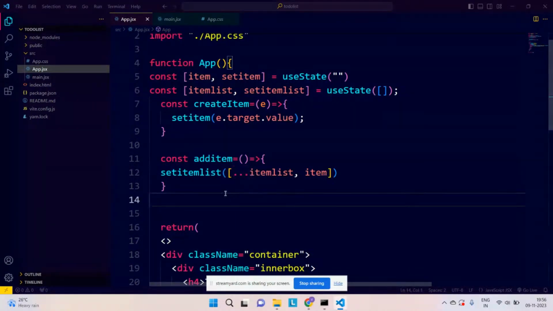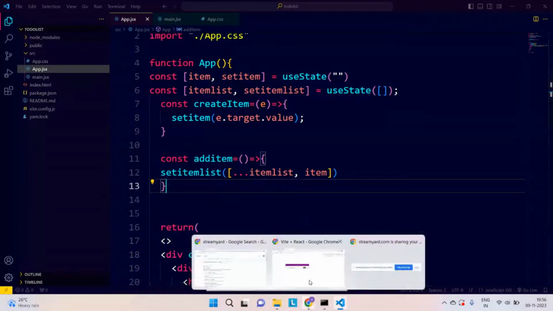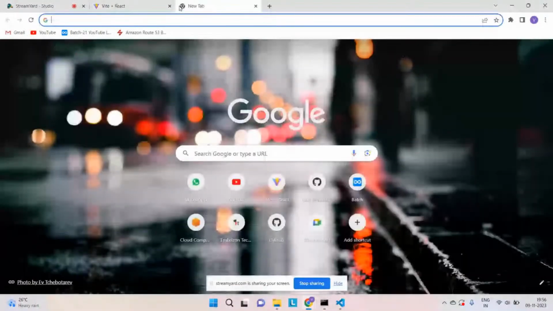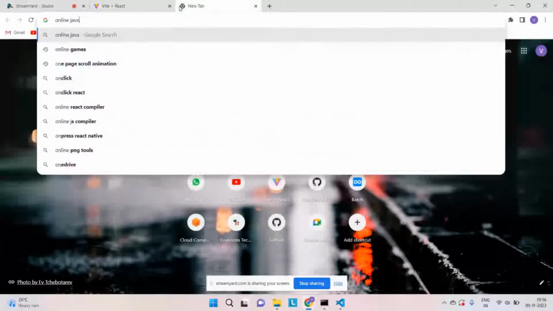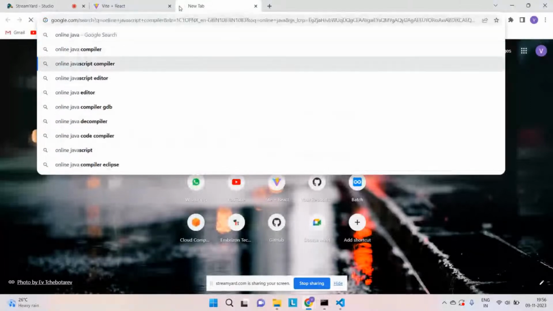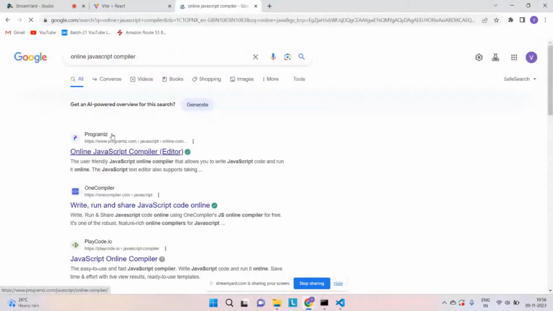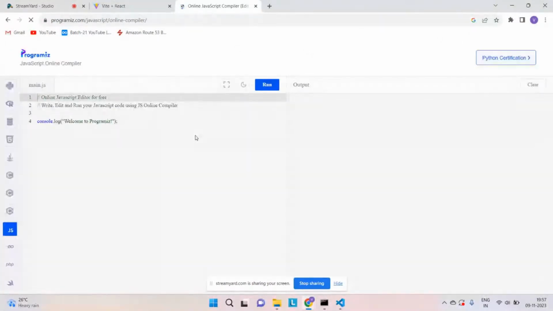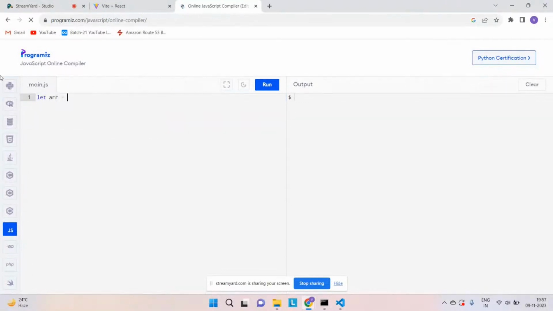Dot dot dot means all other elements. Yeah, it's something like that, but let me tell you with the help of an example. We'll be using our online JavaScript compiler. Let me take one very simple example. It'll just take 20 to 30 seconds to explain. Let's say I have one array with some items, let's say 1 2 3 4.